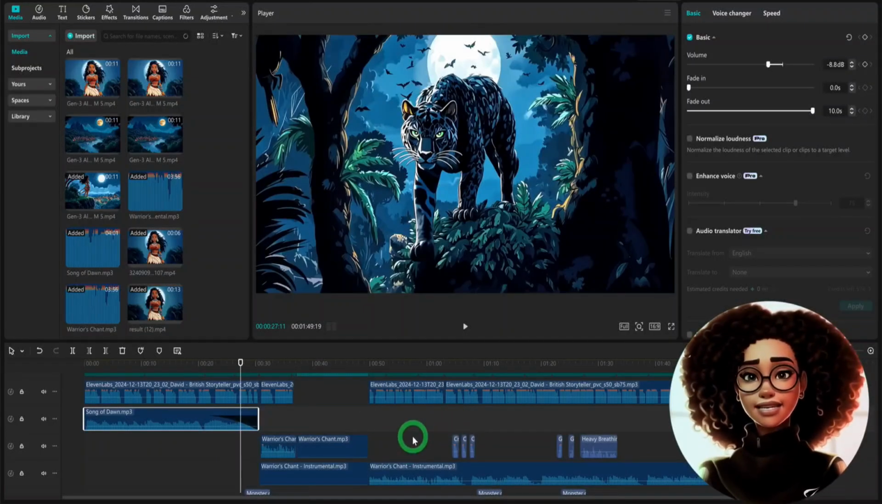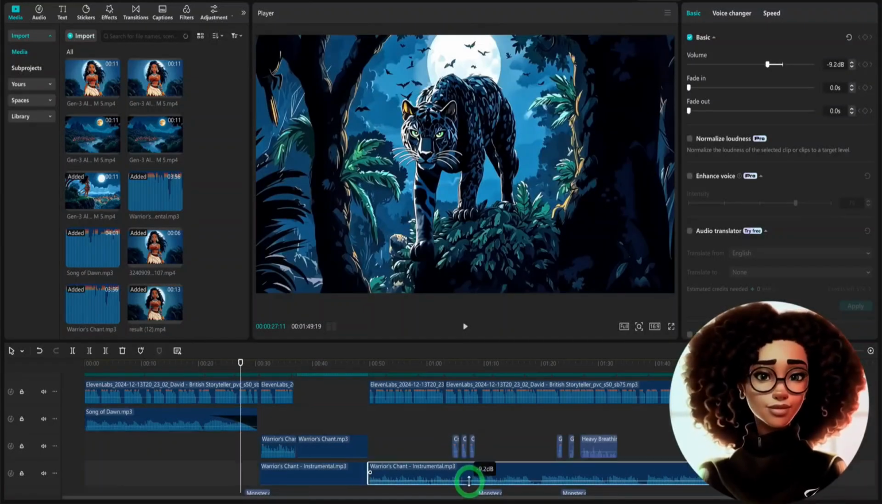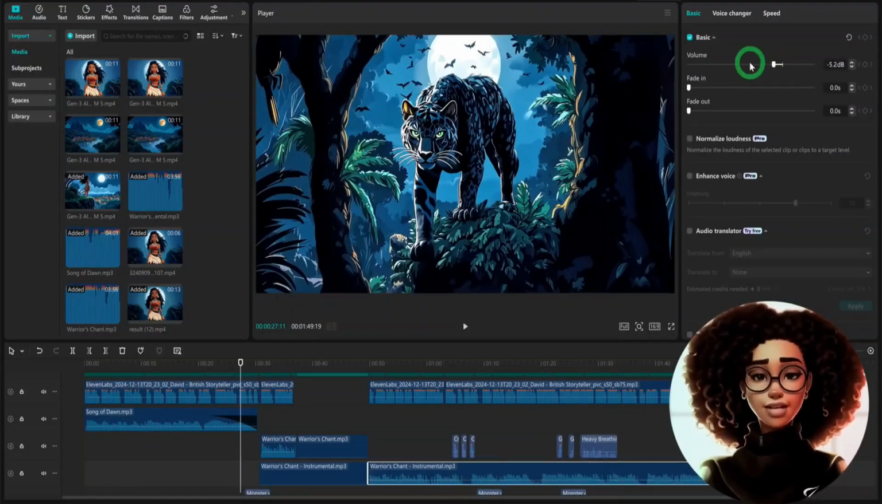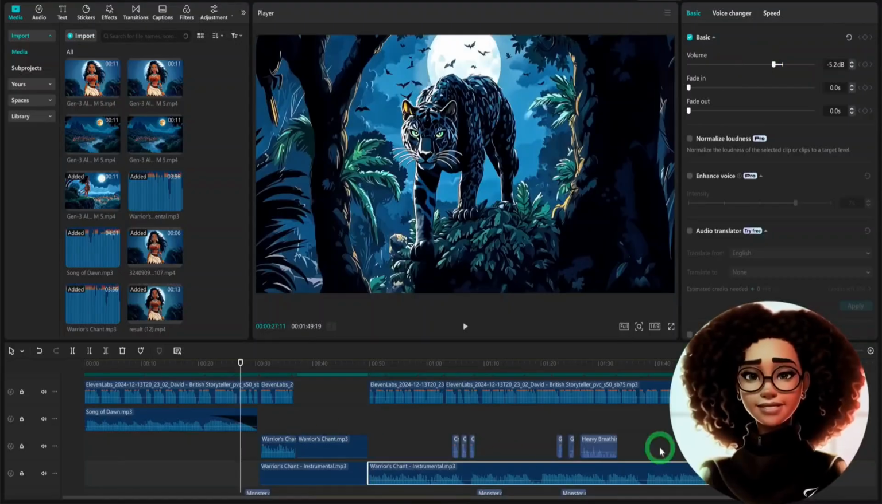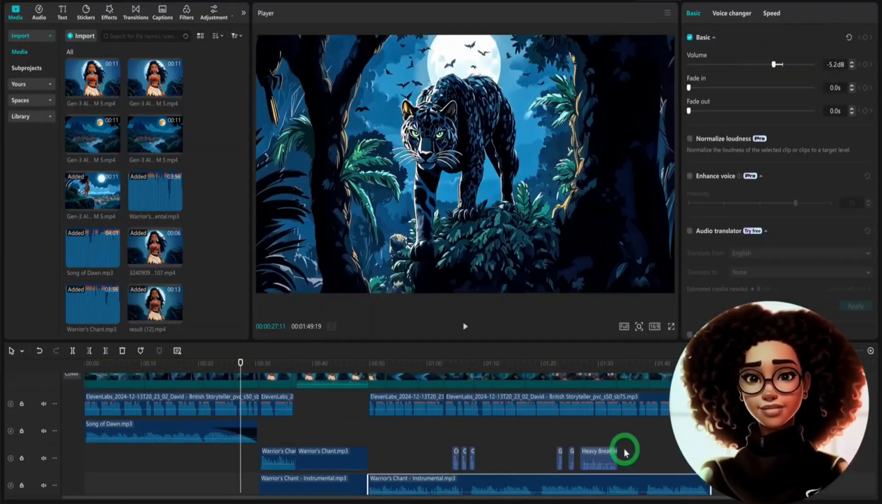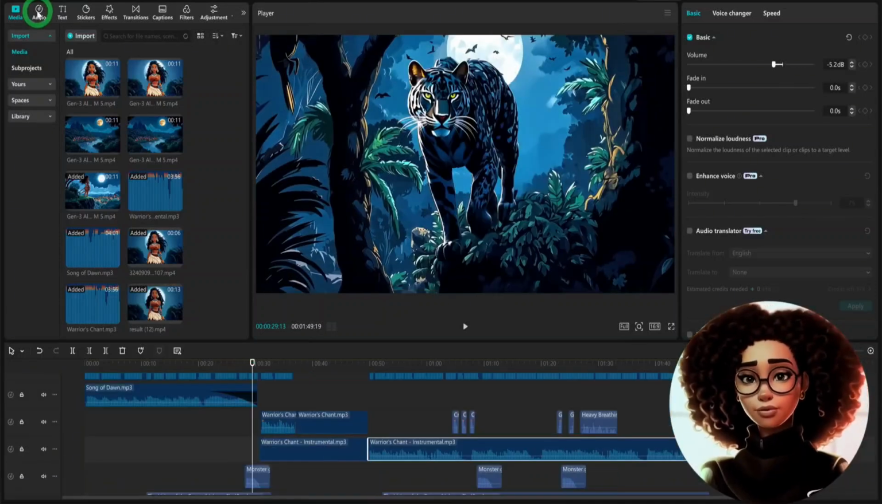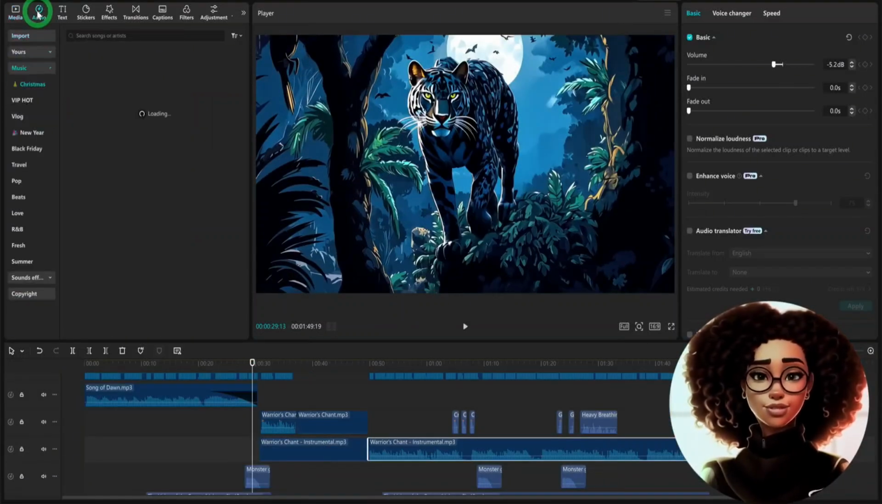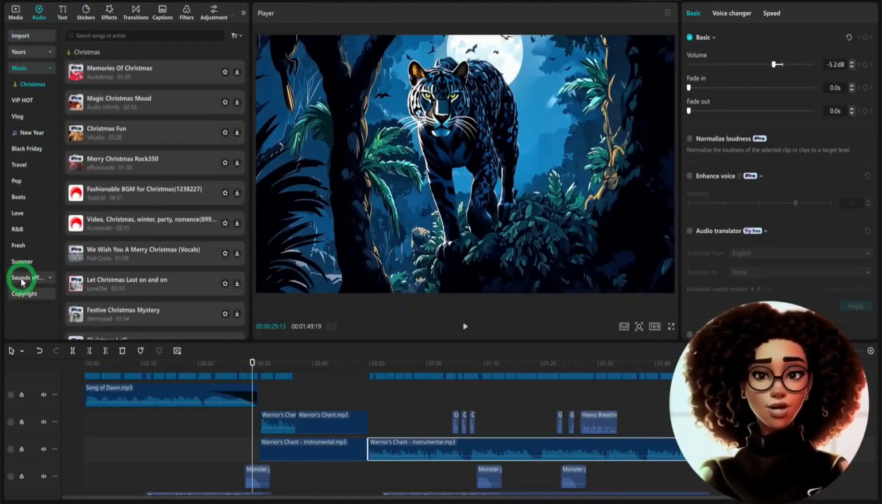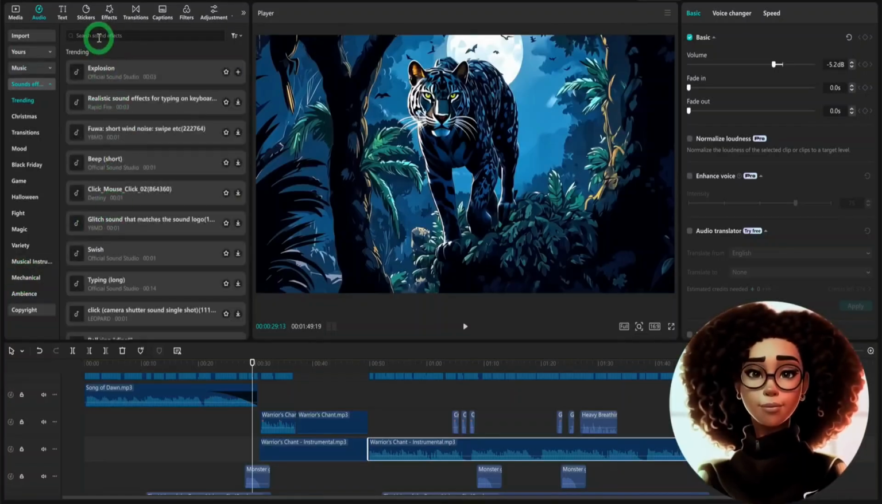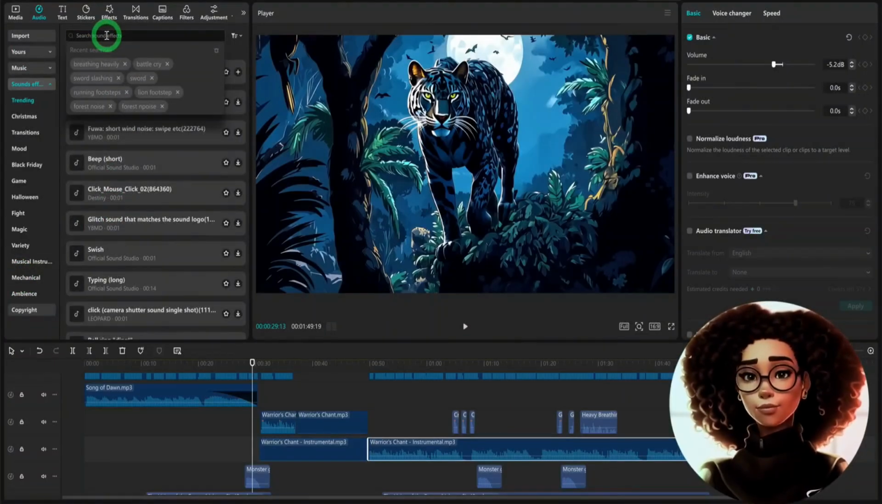I used this slider to reduce the volume a bit so it doesn't overshadow the narrator. Next, I started adding sound effects in strategic places to reflect what was happening in the movie. First, I added the effect of the jaguar growling. To get that, head over to audio, then go to sound effects, and here you could search for animal sounds, or you could use the one generated from ElevenLabs. Then you could pull it in places where you want it to be.